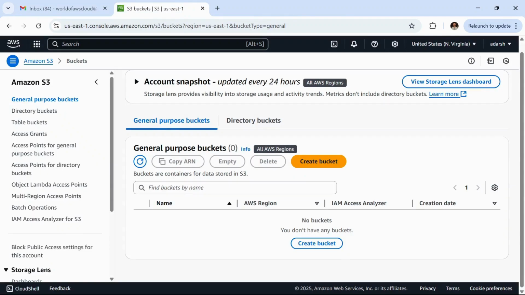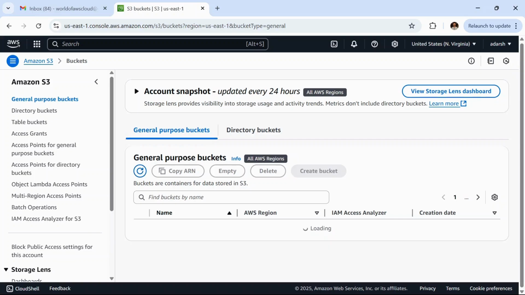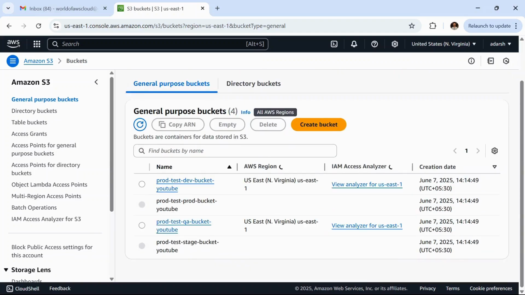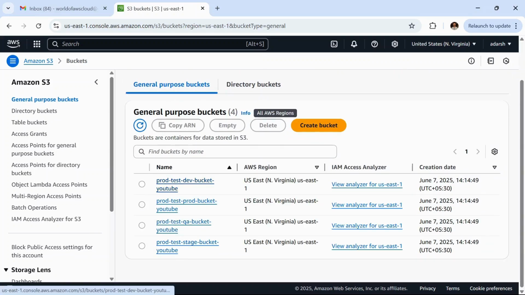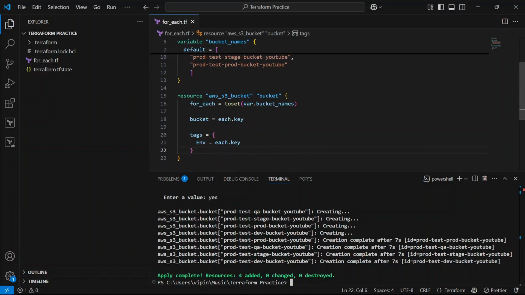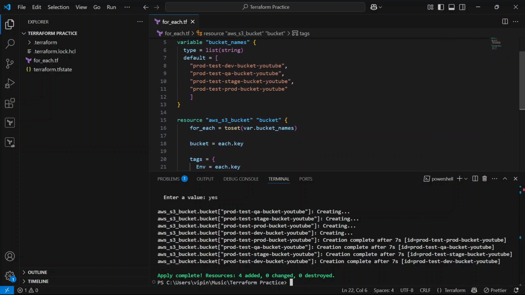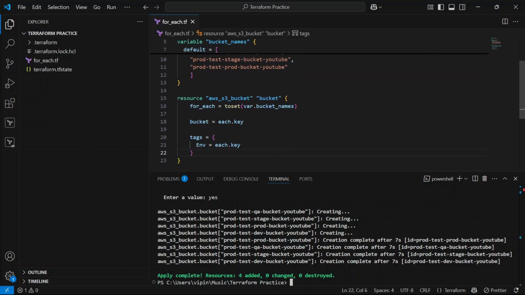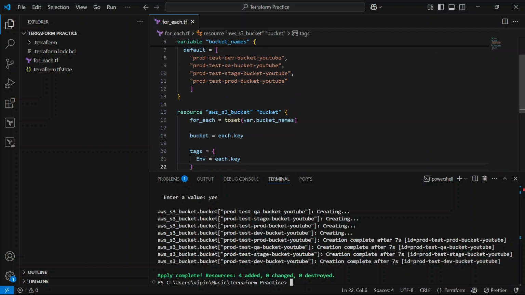If I go here and refresh this, as you can see, we have four buckets, as we have defined here with each.key. We have defined prod here, and here we have defined dev and QA. So in the same format, this configuration created four S3 buckets using the for_each meta argument.